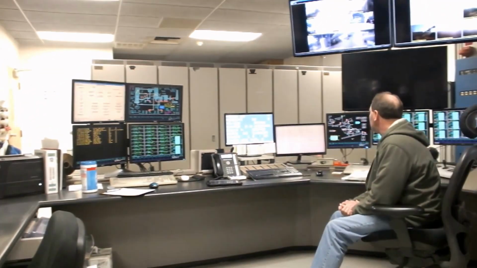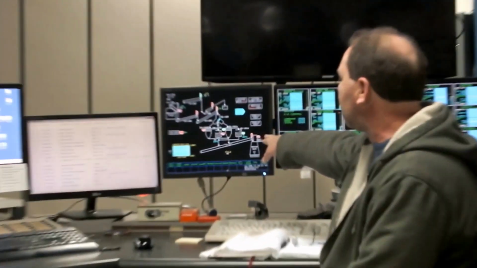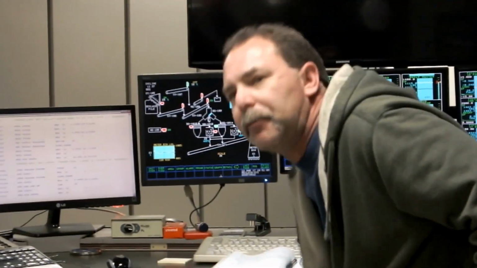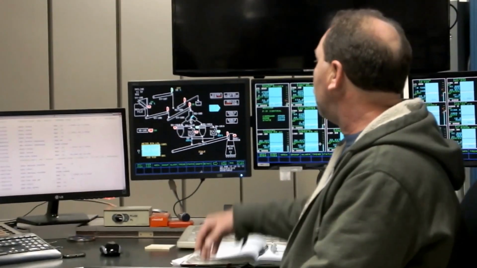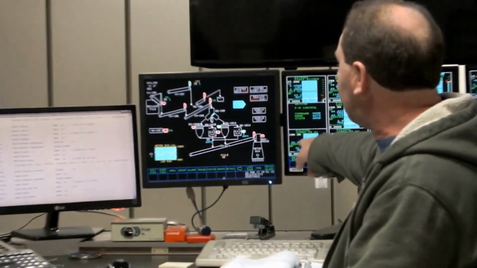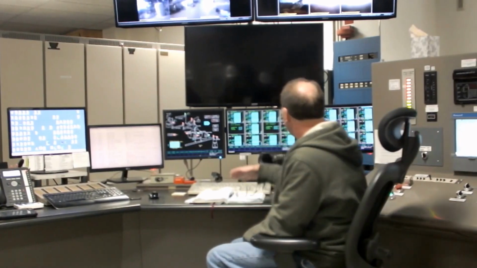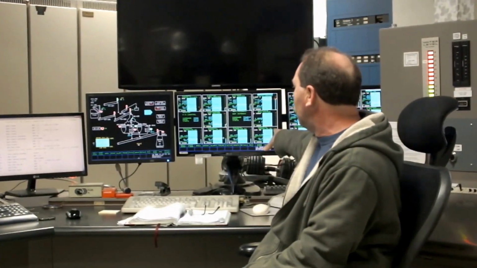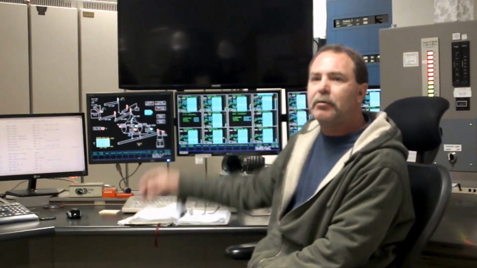Then over here, this screen is a representation of the fuel yard and how we're sending the wood up to the plant. We have our reclaimer and then our conveyor system up to what we call a metering bin up to the top before it gets fed to the boiler. And these pages here aren't as good looking as the graphs, but these are basically boiler controls for firing rates, steam pressure, things like that.